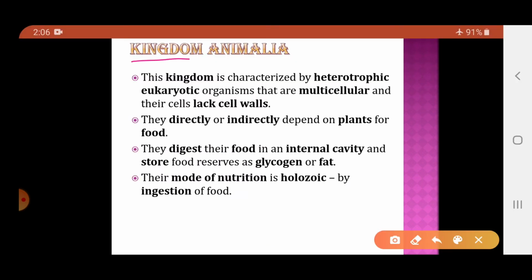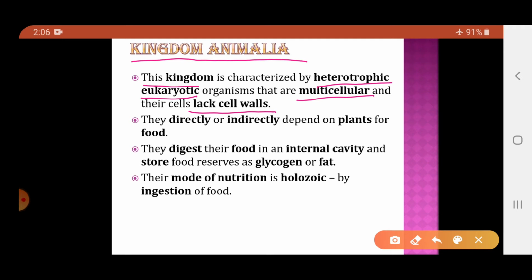Now we will begin with the kingdom Animalia. Here also we will study in short regarding the kingdom Animalia, because there is a complete chapter where each and every animal group is explained in detail. Here we will study in short. So which organisms are included in the kingdom Animalia? It includes the heterotrophic eukaryotic organisms, which are multicellular and which lack the cell wall. So all the heterotrophic eukaryotic multicellular organisms lacking the cell wall will be placed in the kingdom Animalia.